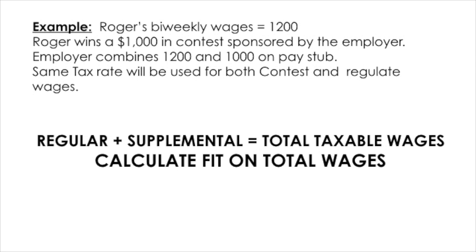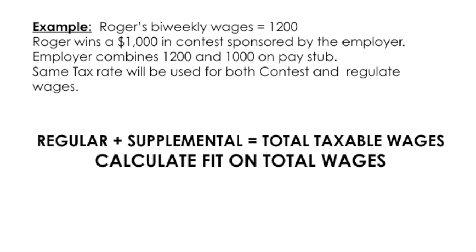And they are shown on the pay stub as one aggregate amount. Because the employer does not indicate two types of payments separately on the pay stub, he will use the aggregate method and he will withhold as if Roger received a regular bi-weekly wage payment of $2,200.